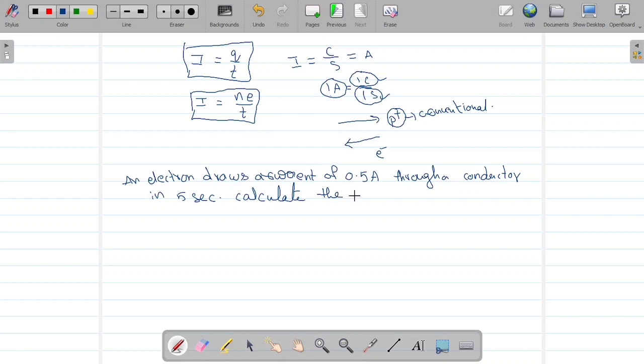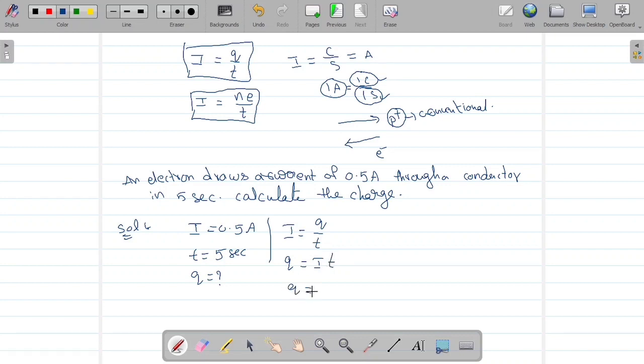What can we calculate? We can calculate the charge. So what is the formula here? Let's consider the question. Current they have given, I is 0.5 amperes through a conductor in 5 seconds. What is the charge? I equal to Q by t, so we want to find q equal to I into t.